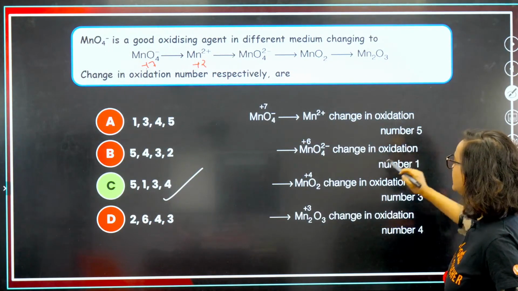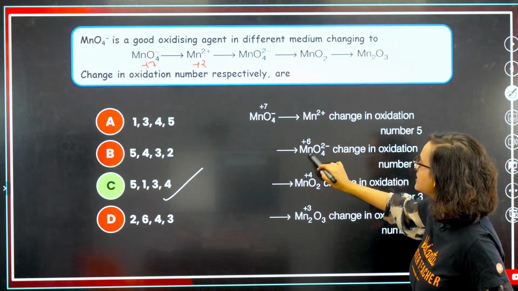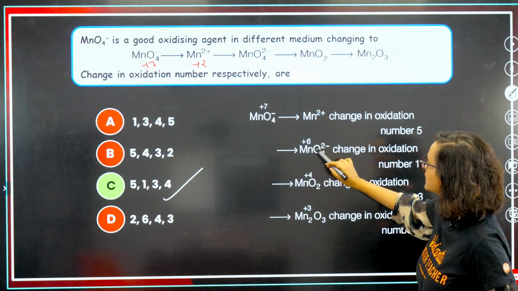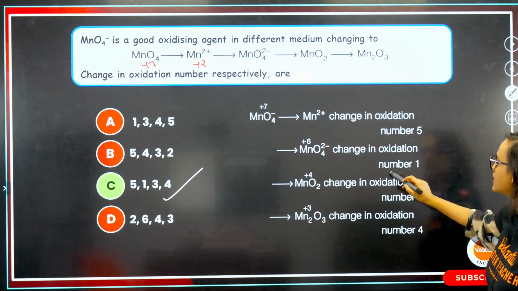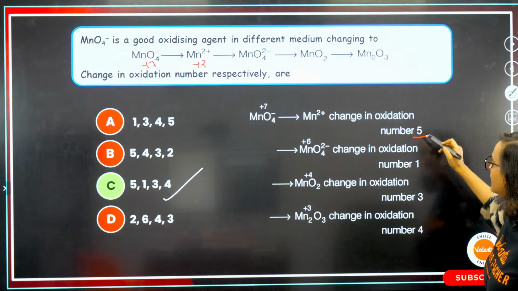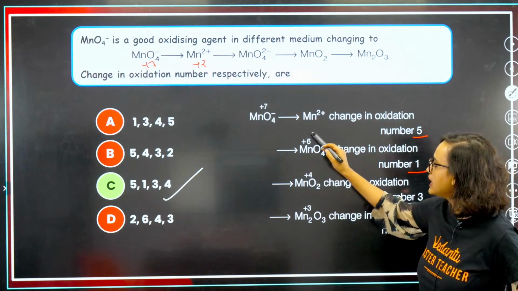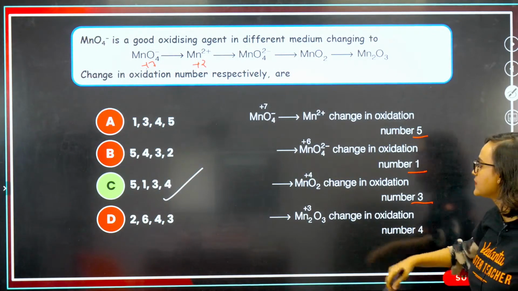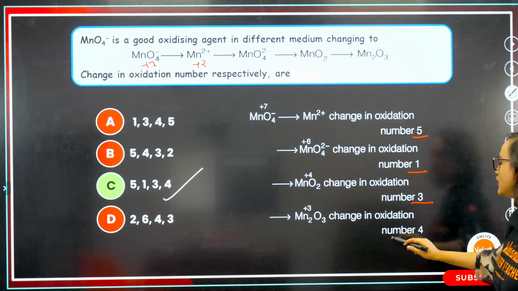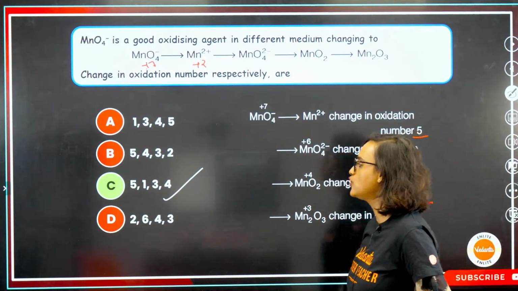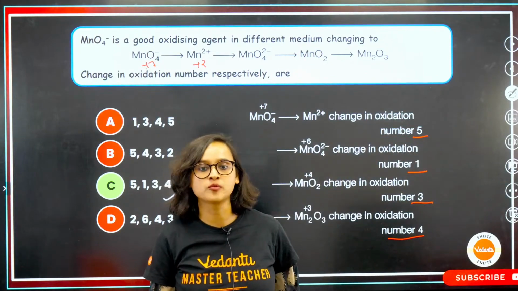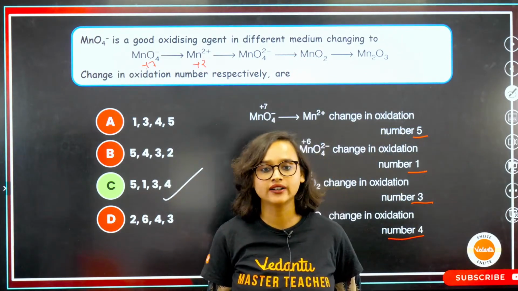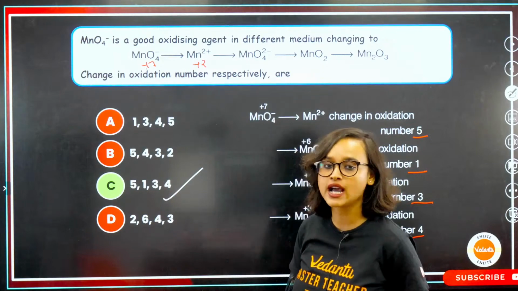So the number is 5. Then, from Mn2+, it goes to +6 oxidation state. So the change in the oxidation number, see, now this is 5, this is 1, okay. Then here what happens is +6 to +4. So it becomes 3. Then +4 to +3. So it is 4. So 5, 1, 3, 4. Option C is the correct answer. Very good. Well done.